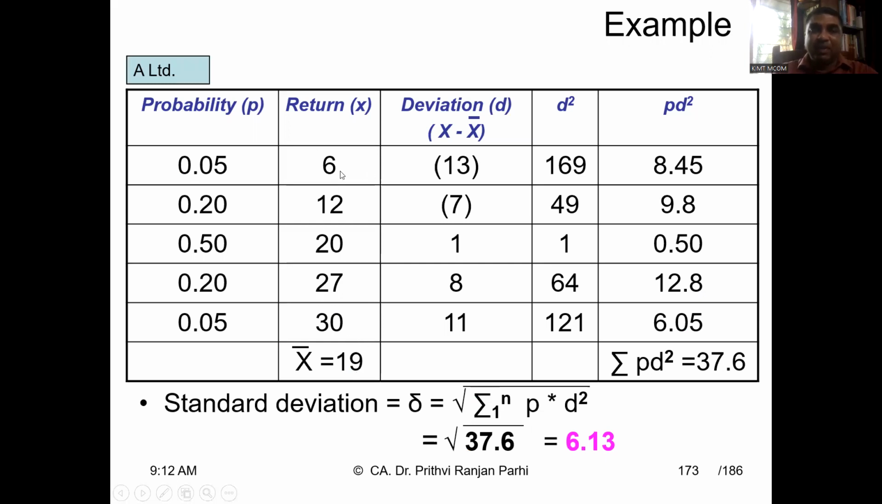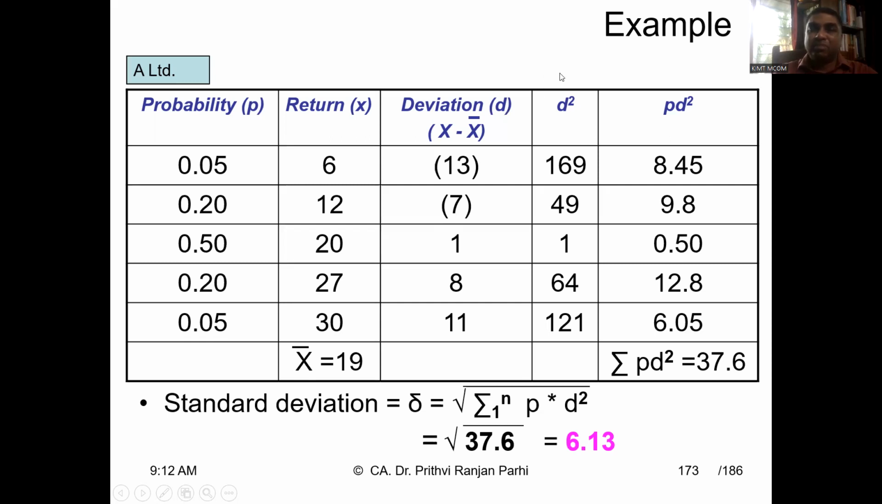If I'm getting 6, there will be a deviation. The deviation will be minus 30. I'm expecting 19, but getting 6, so the deviation is minus 30. Like this, deviations are computed. So these are the possible returns, and these are the deviations. And the returns are attached with some probability. There is a probability that a 6 rupee return is possible with 5%, a 12% return has a probability of 20%, like this. So these probabilities are there.